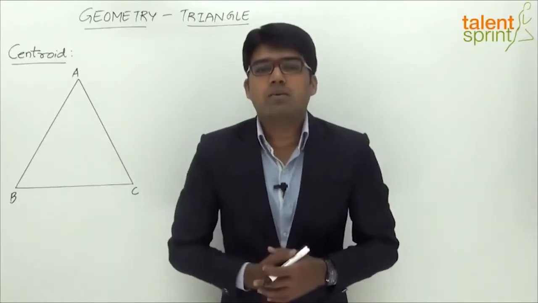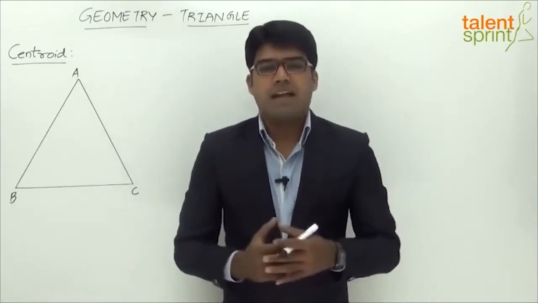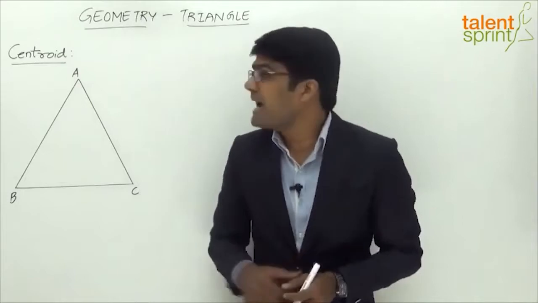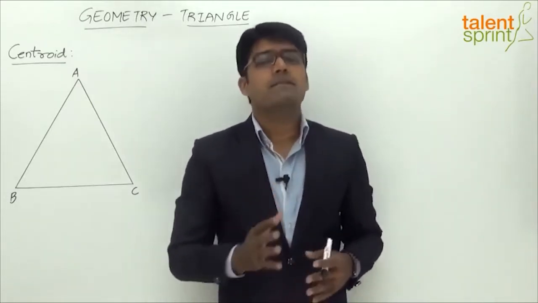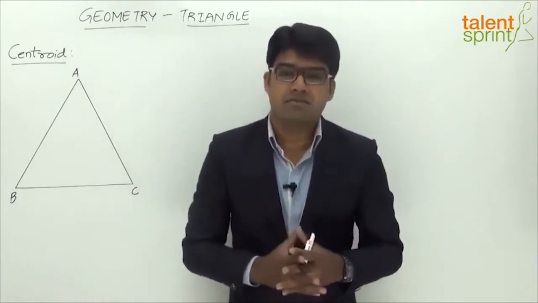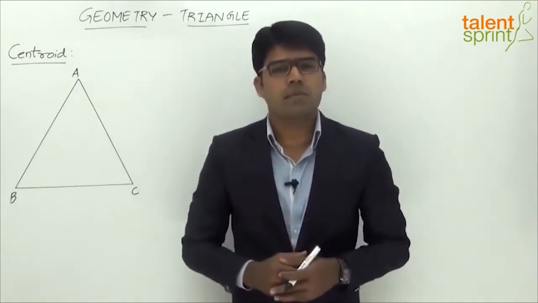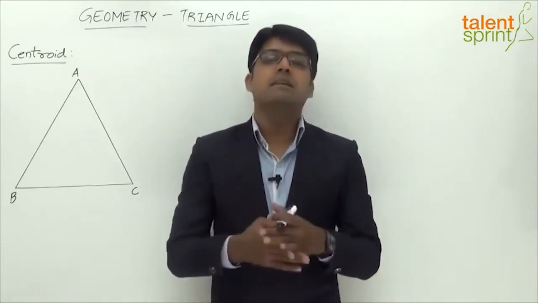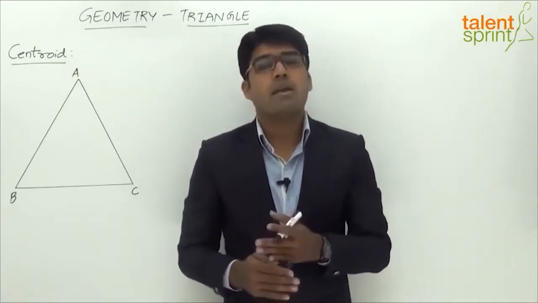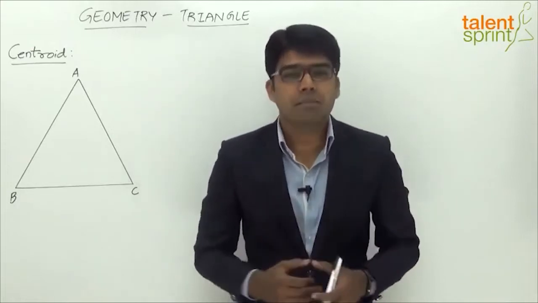Let us now learn about the different types of centers of a triangle. And the first one that we are going to look at is the centroid. Technically, centroid is the point where the entire mass of the triangle is concentrated. But in terms of geometry, we can say that centroid is the point of intersection of the three medians of a triangle, or it is the point where the three medians of the triangle meet.